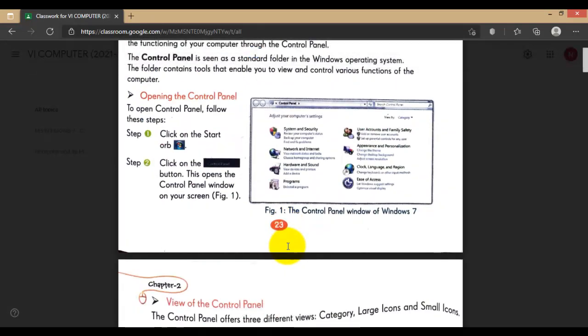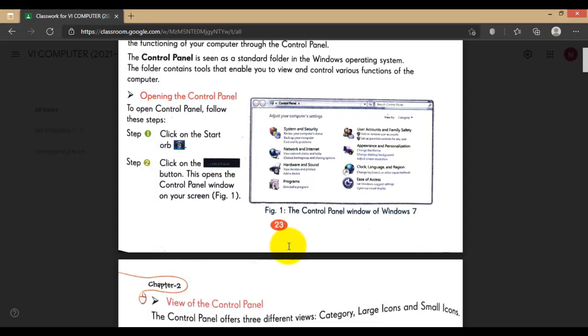So control panel is the main control center of the computer, where you can change the settings of the computer. It has category view, large icon view and small icon view.